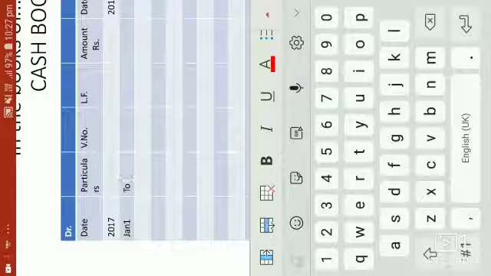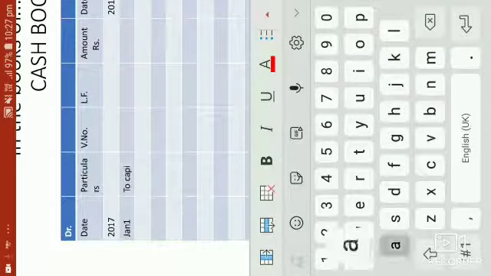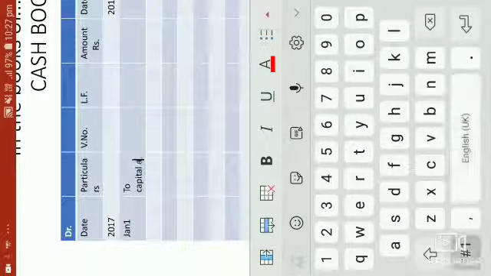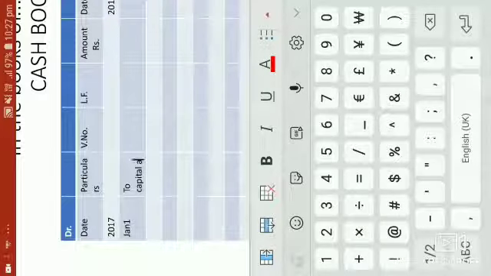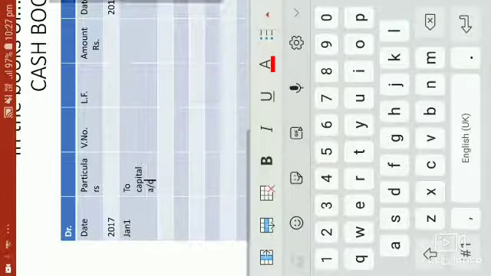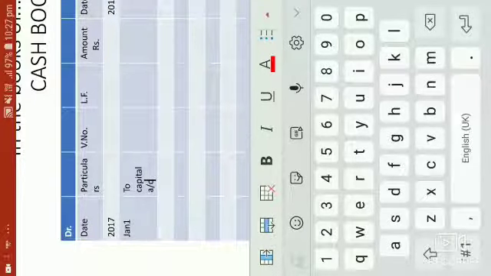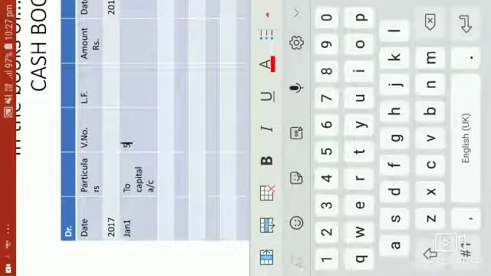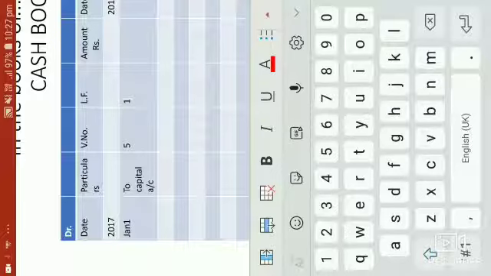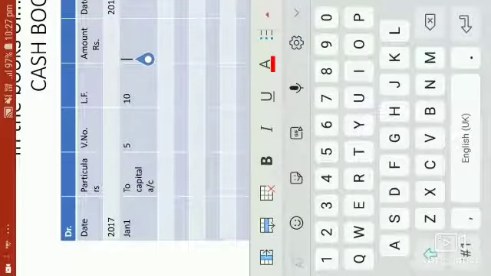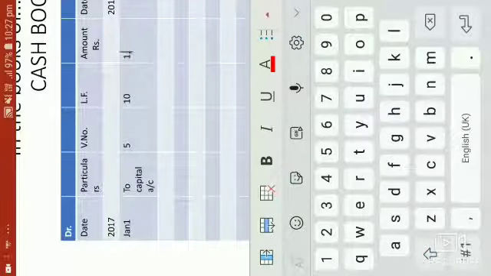So we will write to capital account. Suppose this is being done with the voucher number 5, and the capital account is being opened in the ledger at page number 10 with the amount 1 lakh.